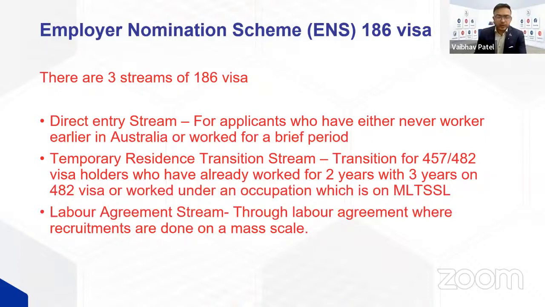And if you are on a 482 visa and you got your 482 visa only, never had a 457 visa, in that case, you have to work 3 years with your company and your occupation must be on a medium and long-term list. Whereas if you are in the grandfathering rule, your occupation does not have to be on a medium and long-term list. And the last stream is a labor agreement stream.